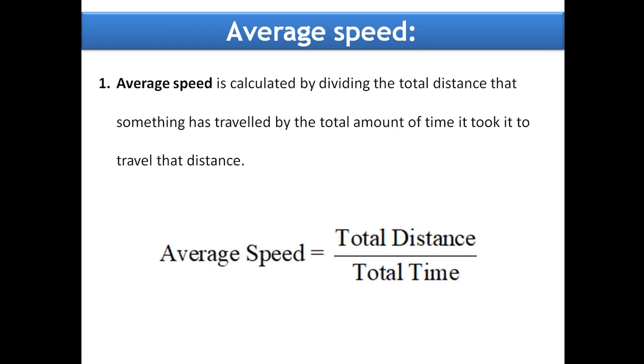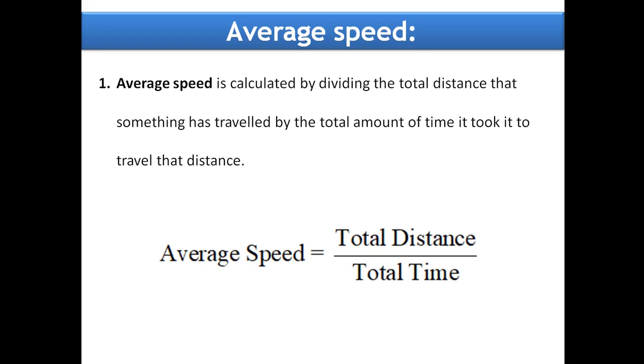Now coming to average speed. Average speed is calculated by dividing the total distance that something has travelled by the total time taken to travel the distance. So average speed is equal to total distance by total time.